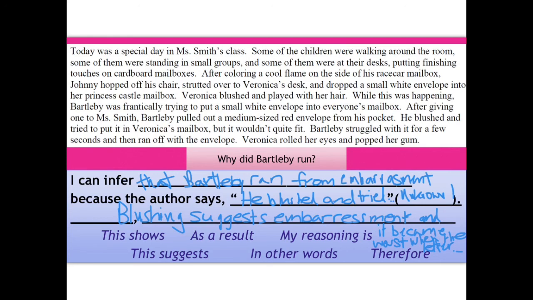I can infer that Bartleby ran from embarrassment because the author says "he blushed and tried to put it in Veronica's mailbox, but it wouldn't quite fit." Blushing suggests embarrassment, and it became worse when the letter wouldn't fit.